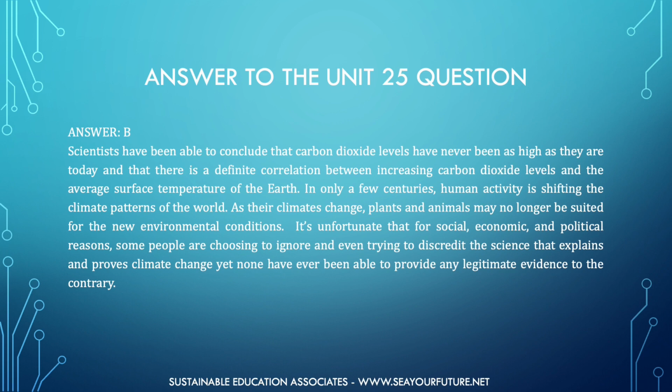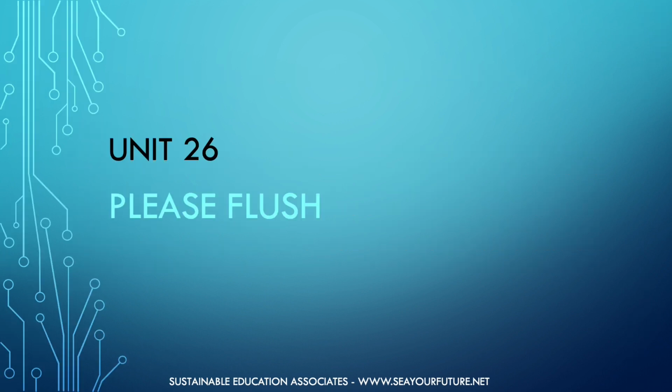Scientists have been able to conclude that carbon dioxide levels have never been as high as they are today, and that there is a definite correlation between increasing carbon dioxide levels and the average surface temperature of the Earth. In only a few centuries, human activity is shifting the climate patterns of the world. As their climates change, plants and animals may no longer be suited for the new environmental conditions. It's unfortunate that for social, economic, and political reasons, some people are choosing to ignore and even trying to discredit the science that explains and proves climate change, yet none have ever been able to provide any legitimate evidence to the contrary.